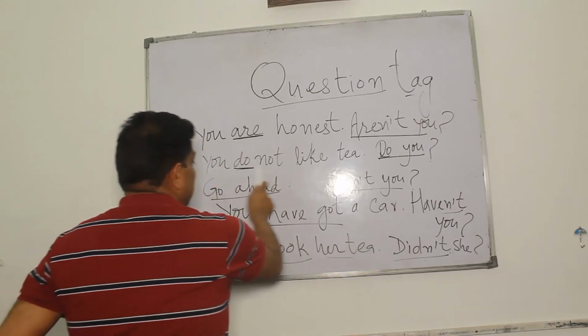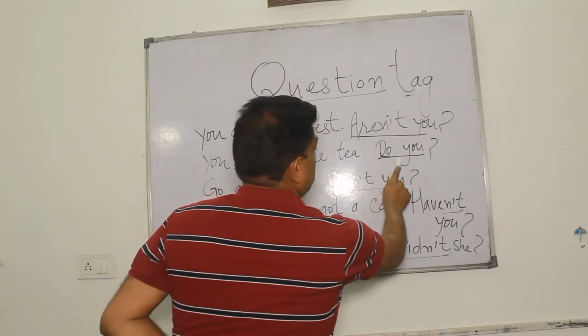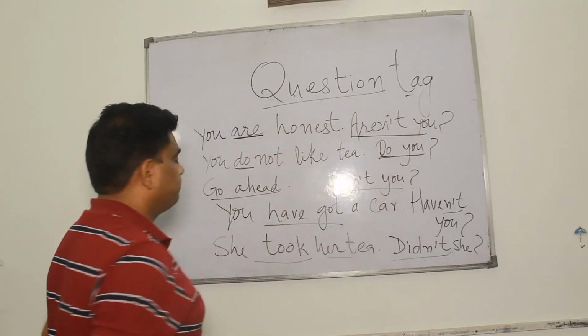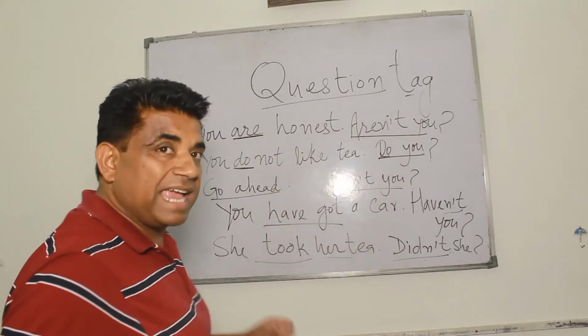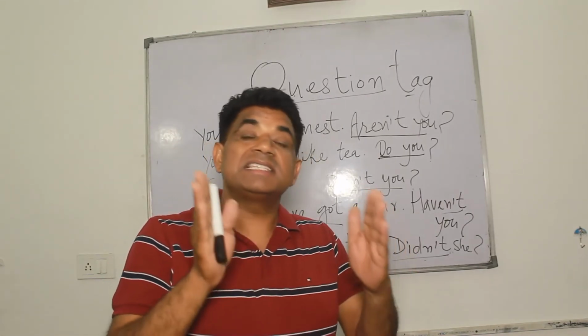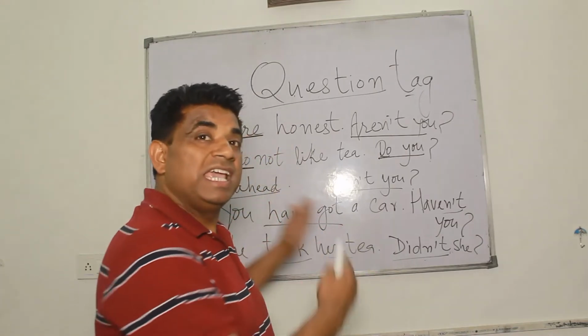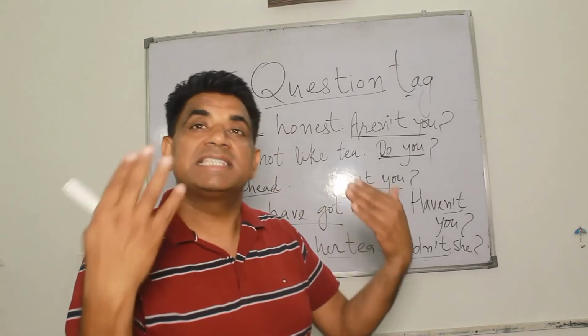If the sentence is in negative, the question tag would be in positive. One thing. And secondly, question tag would use the same helping verb which has been used in that particular sentence.